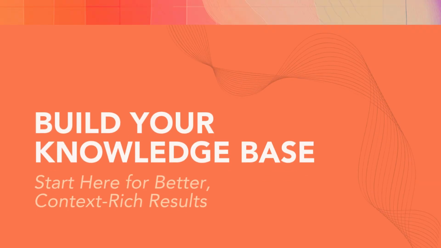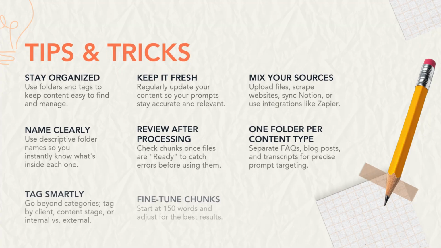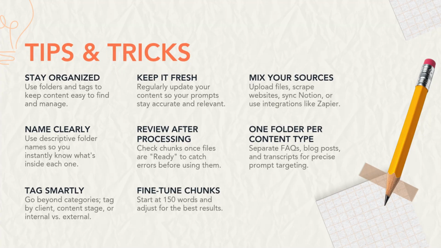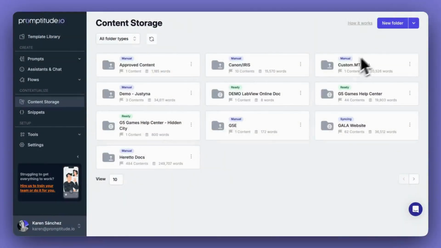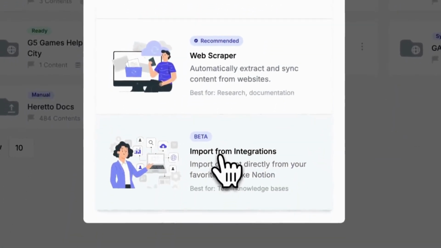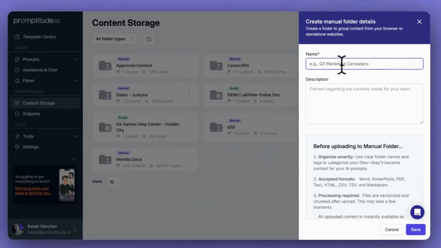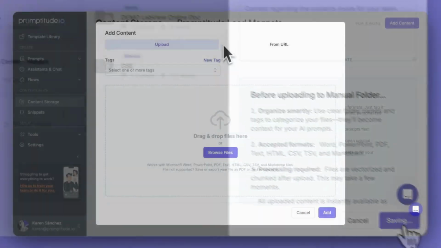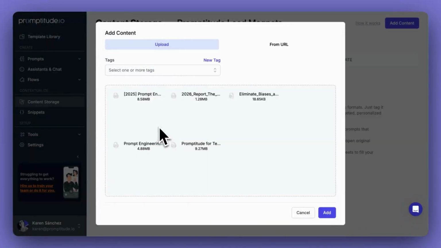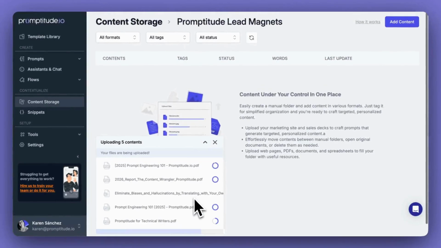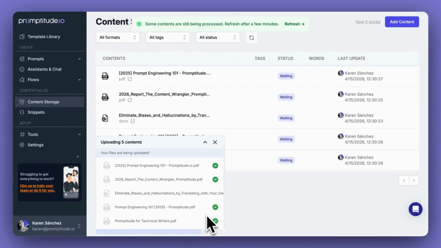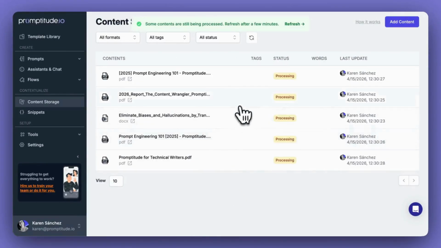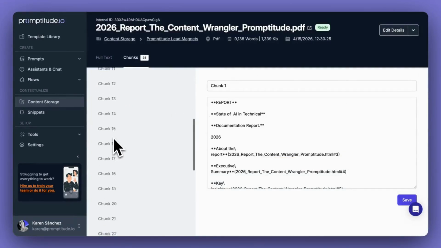We'll start by building and strengthening our context by adding more key content to our content storage. You have 3 options for doing this. In this case, we'll use a manual folder. This is how we'll add the base files to provide context for our prompt. A processing step will run to split your content into chunks, which will make semantic searching easier later on by taking into account the content of each fragment.